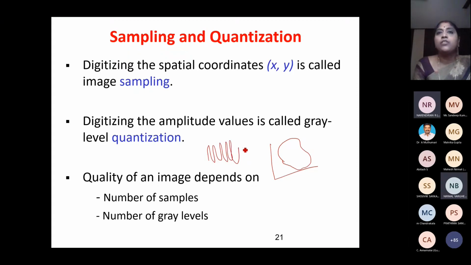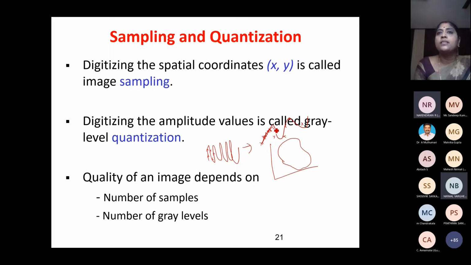So when I want to convert this into a digital format, what I will be doing is taking samples. I will not take all the values. I'll take samples here and there. Then I'll try to join all the samples. So if I join all these samples, once again, I'll get the curve. Instead of taking all these values, I take samples here, here, here, and so on.